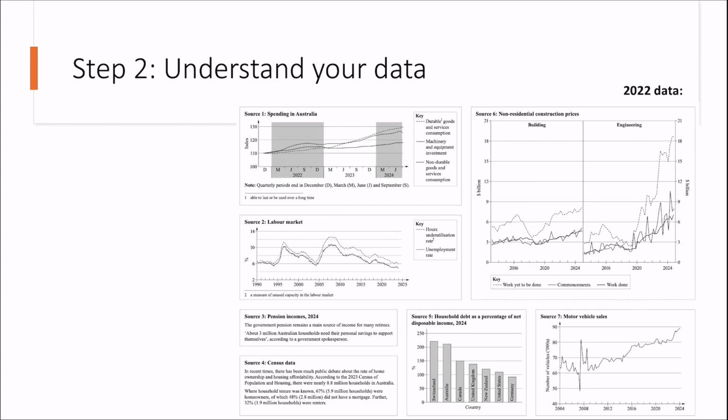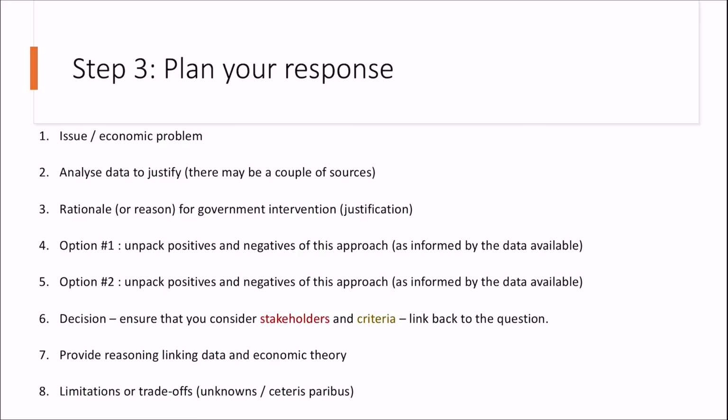Step 2, understand your data. Here's the 2022 data. What we see is they give you 7 sources. They can appear really random, but if you break them down in the order that they're presented, you'll generally be able to work through the steps of the question quite effectively. That's what we're going to do today. Step 3 is to plan your response. Here we can see a little 8-point outline that's been useful to use in previous years' exams to hit all the marking guide criteria points.